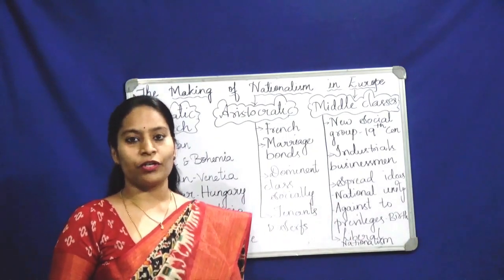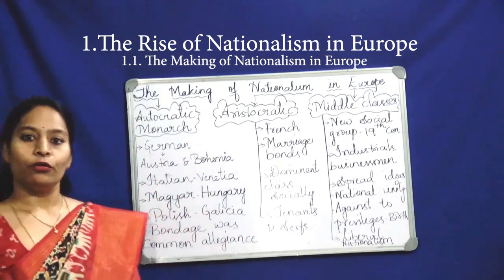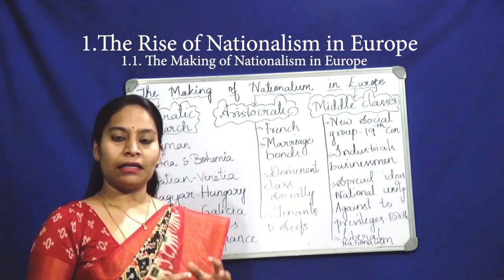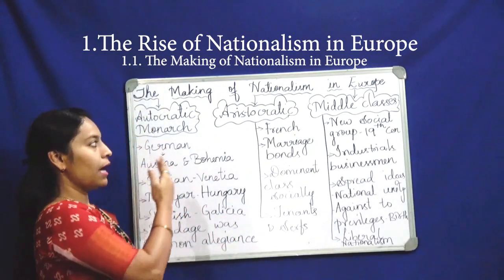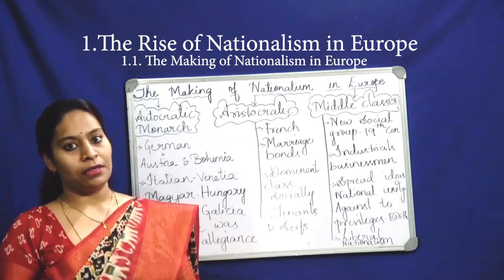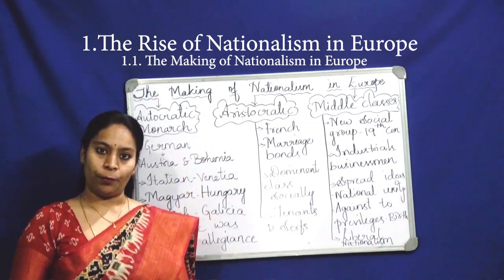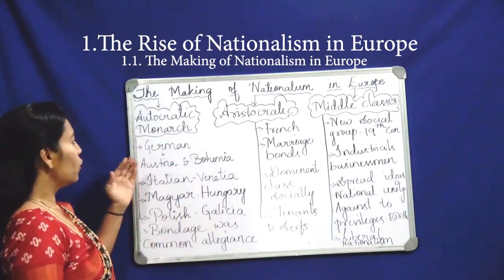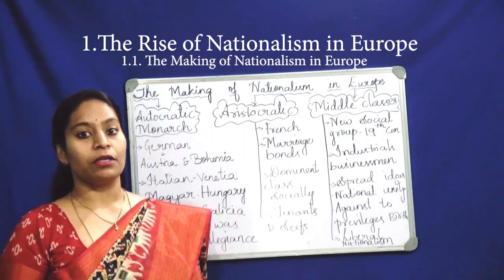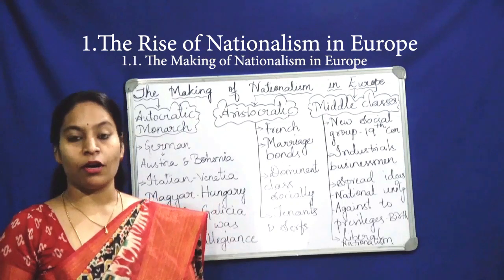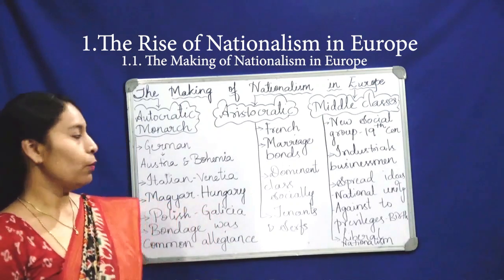In this class, we are going to understand how the making of nationalism in Europe took place. Under this topic, we are going to understand how the autocratic monarch, aristocratic and middle class people are responsible in making of nationalism in Europe. Firstly, we move to the autocratic monarch. What do you mean by autocratic? Autocratic is nothing but rule by repressive measures, where the monarch disregards the people's voices or wishes.